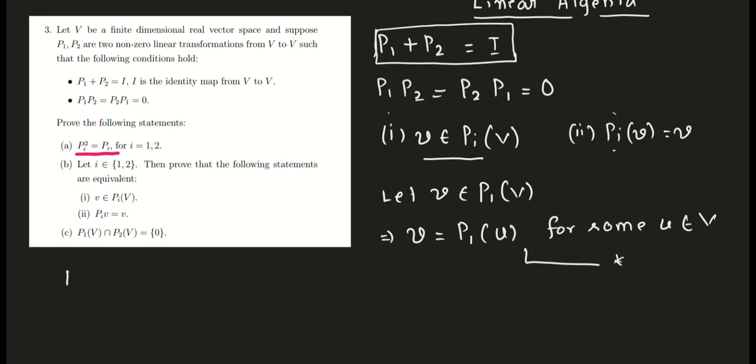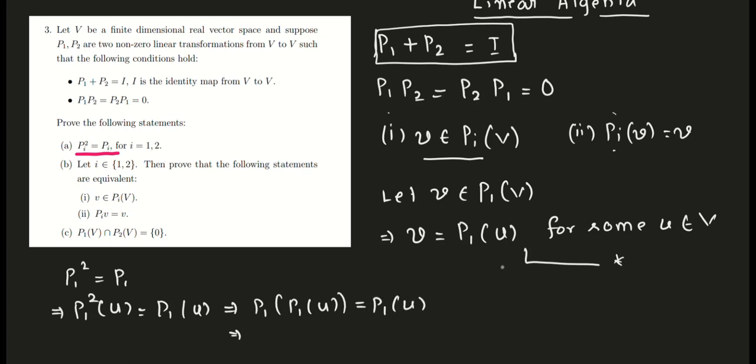So P1 squared is equal to P1, so these two map the same. Now let us find the value of P1 squared of u, which is equal to P1 of u. So this implies P1 of P1 u is equal to P1 u.